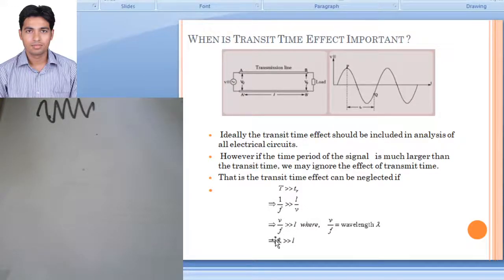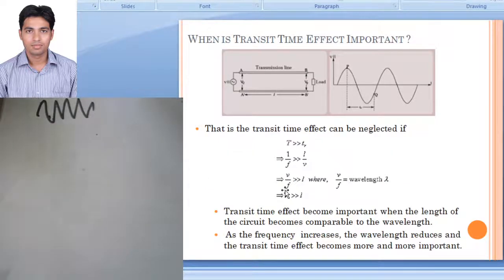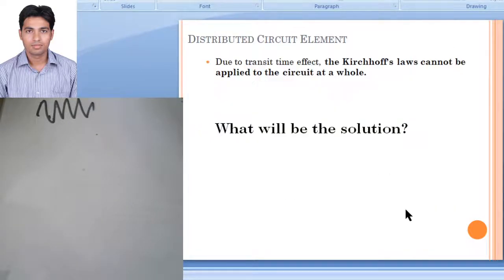So if lambda is very much larger than l, then we can ignore or neglect the effect of transit time. But if lambda is very small compared to the length of a board, or length of a circuitry, or length of an element, then we must take account of transit time. So transit time effect becomes important when the length of the circuit becomes comparable to the wavelength. As the frequency increases, the wavelength reduces, and the transit time effect becomes more and more important.